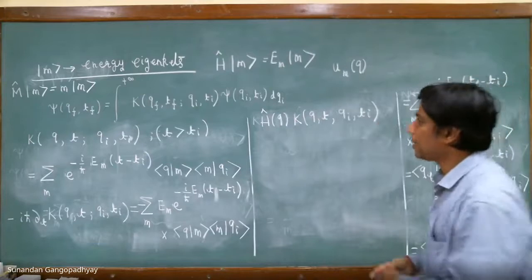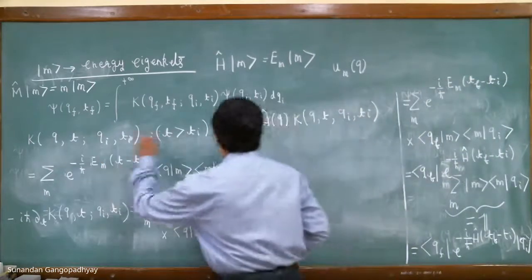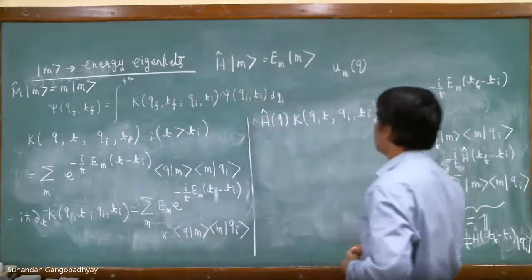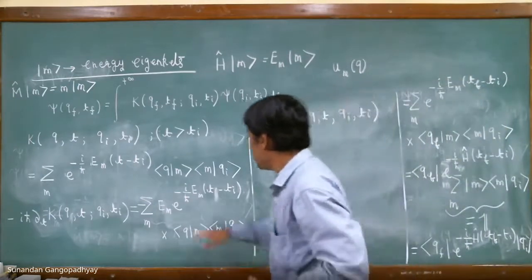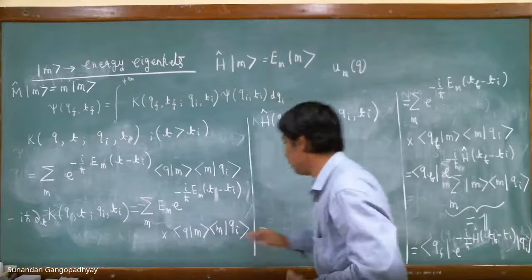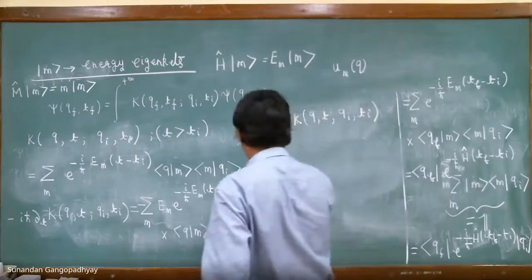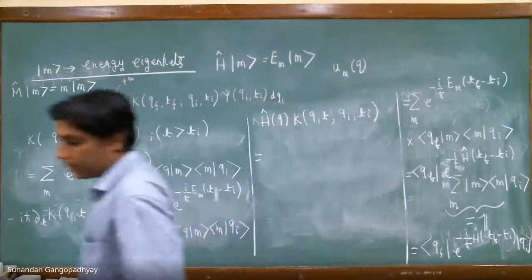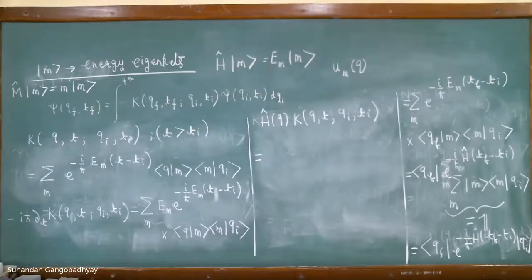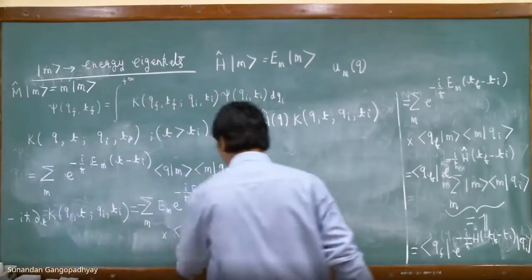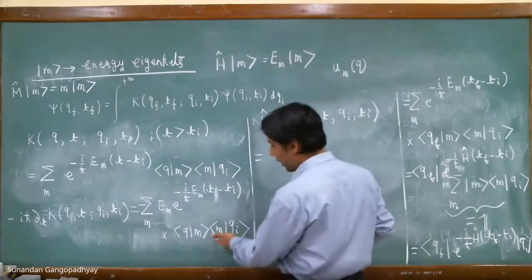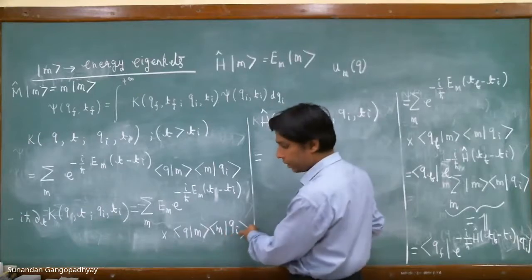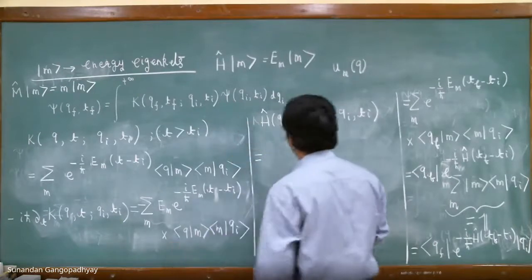Let us now act on it by the Hamiltonian H hat Q. So if I do that, what will happen? This will act on this part, and this will give us the following. See, this will act on this part because this is H hat Q. So this will not act on Qi, rather it will act only on this part.